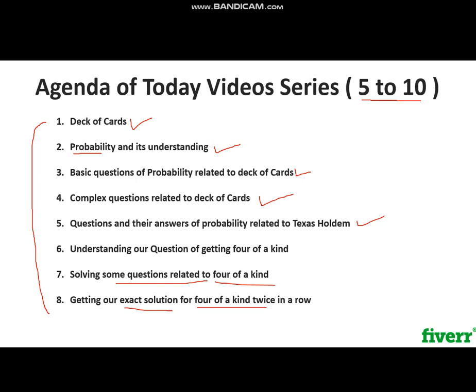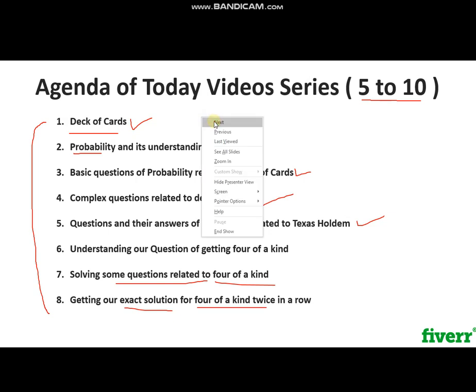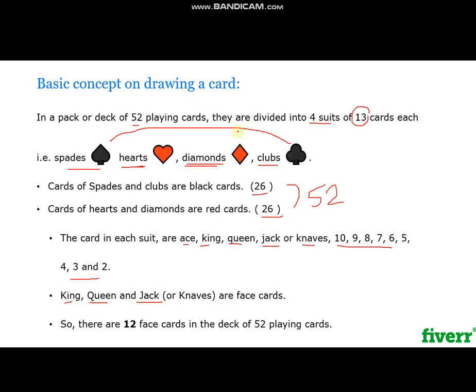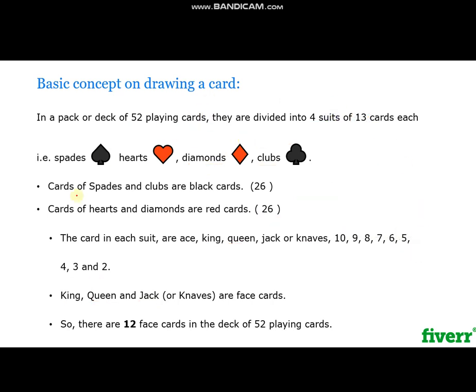So to get started, first we need to know about the deck of cards. I know you have a deep understanding of it, but I will start from the very basics, and hopefully I will cover all these things in coming lectures. So we have a deck of 52 playing cards divided into 4 suits, 13 cards each. We have hearts, diamonds, clubs, and spades.